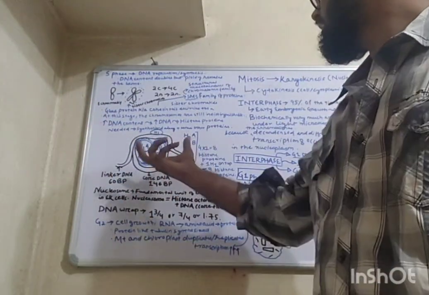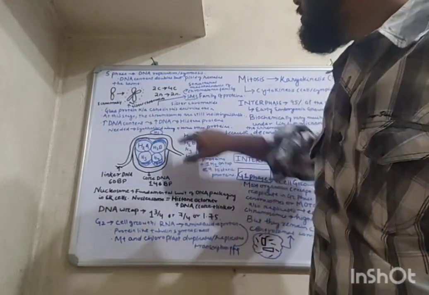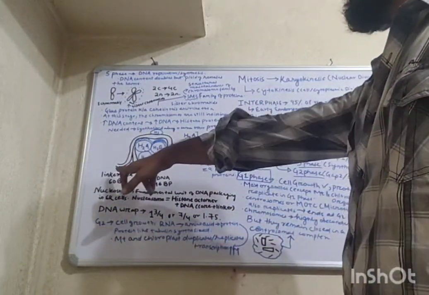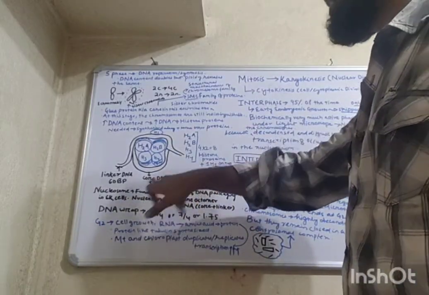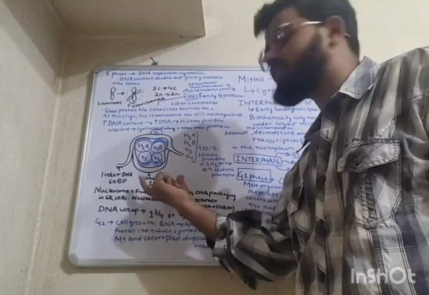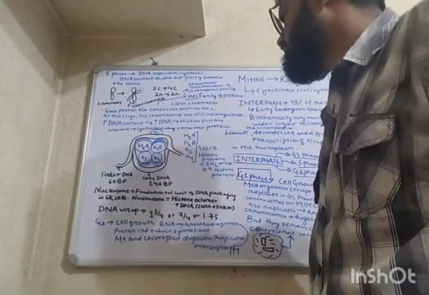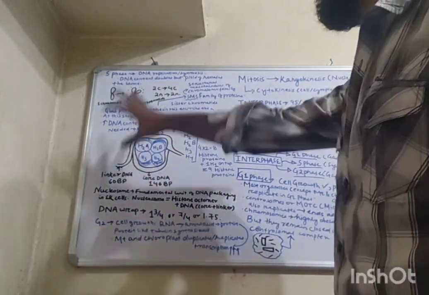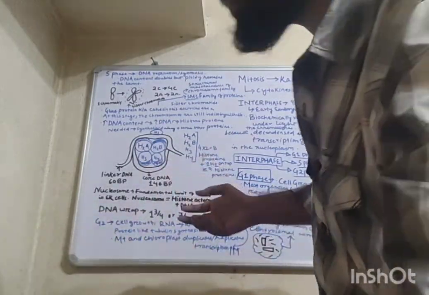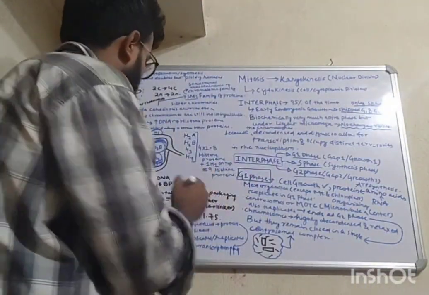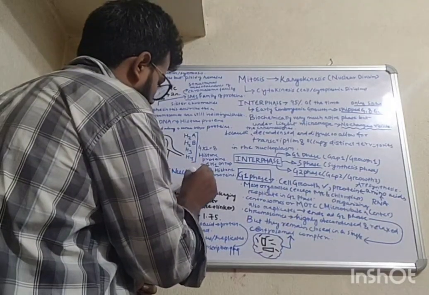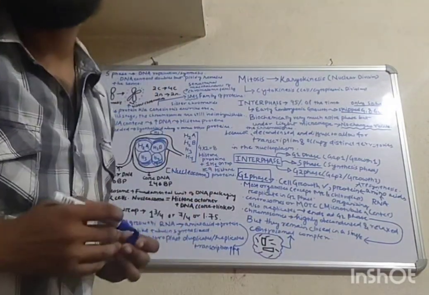So there are eight histone proteins, and on top H1 is there. So total 9 histone proteins are there. This part is known as linker DNA, and this part is known as core DNA. The linker DNA consists of 60 base pairs, and the core DNA consists of 146 base pairs. We learned about the structure. The name of this structure is the nucleosome.